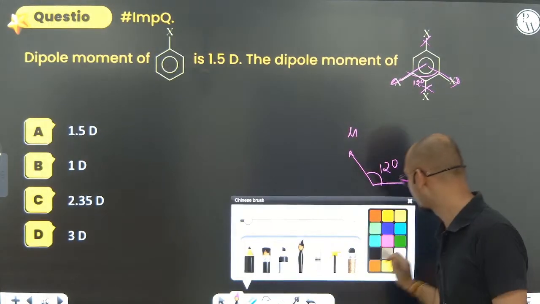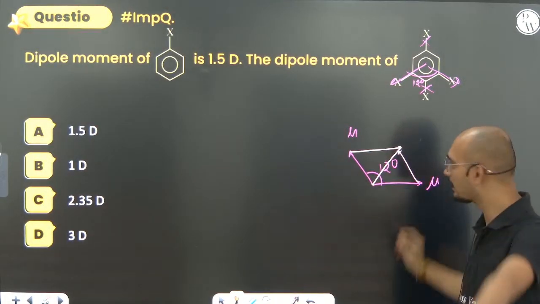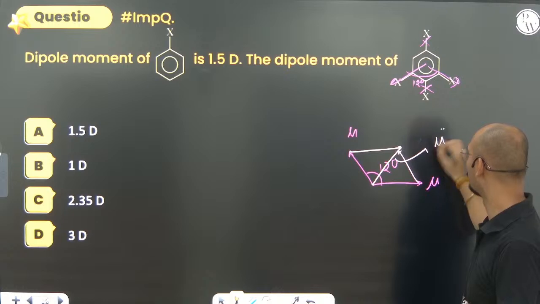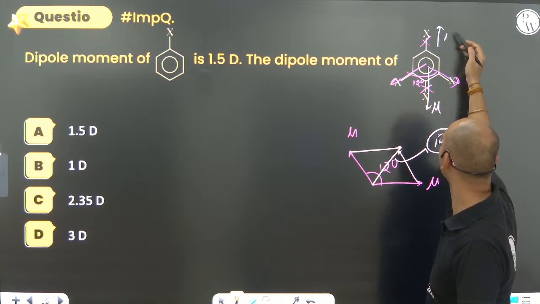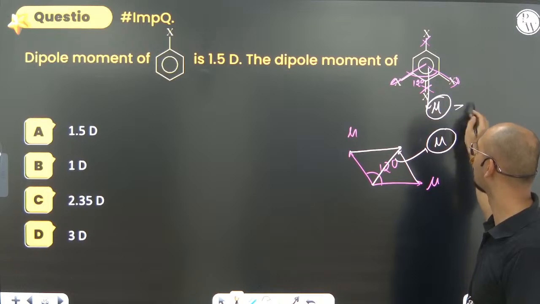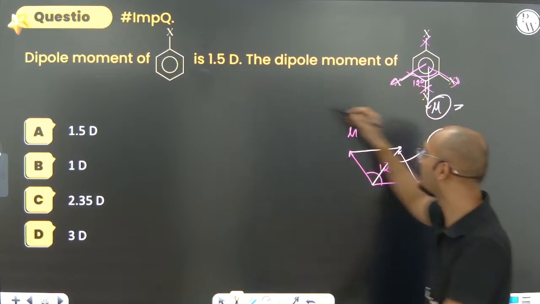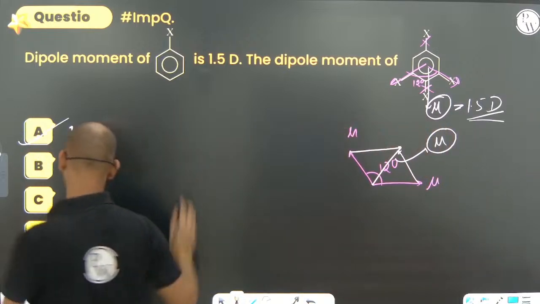What we can say? The resultant comes out by the rule of vectors. You know that the resultant will also be equal to mu, right? So the resultant of this will also be equal to what? Mu. If upwards it is mu, the other upward one is already cancelled. So overall it will be equal to mu only. How much was this? It was 1.5 D. So it will also be 1.5 D. D is nothing but Debye. So only option A. Not a big deal.